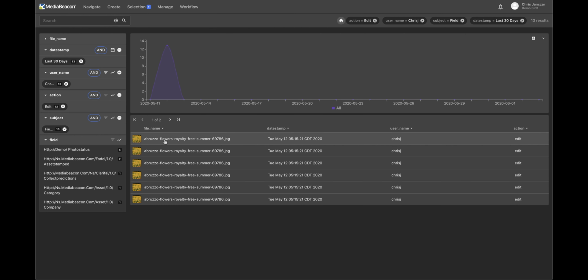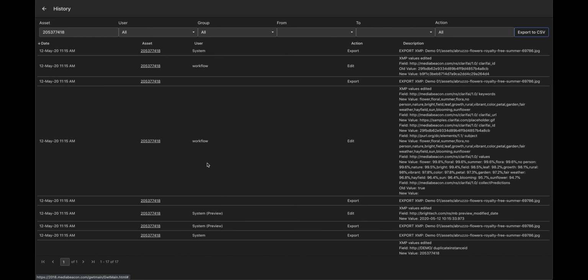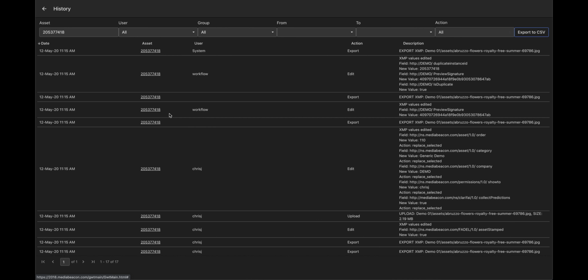And if I want to see more detail about the actual asset itself, I can use the history of the asset rather than metrics to figure that out. So I can use the metrics to narrow down what was edited or by whom. And then I can right click on an asset and go into history. And in history, it's going to show me all of the history for that asset regardless of what the action was. And you can see here, I've got edits. And what's really nice about these records is that we'll show you what the value was before and then what the value was after I had edited it.